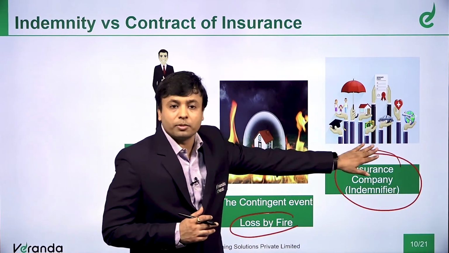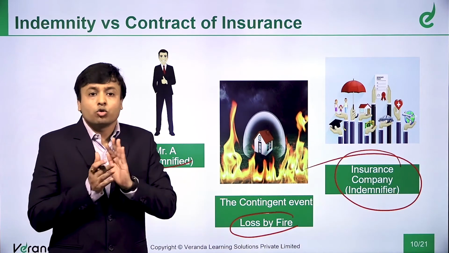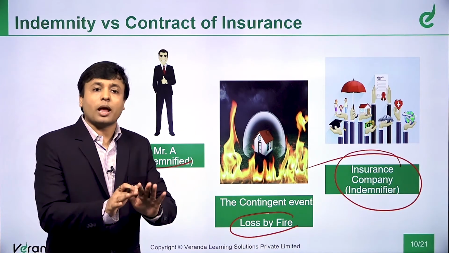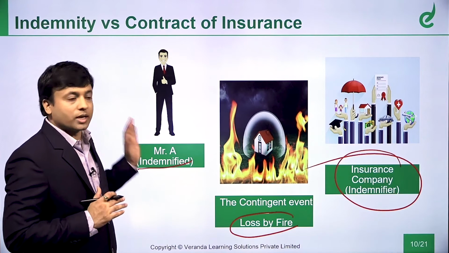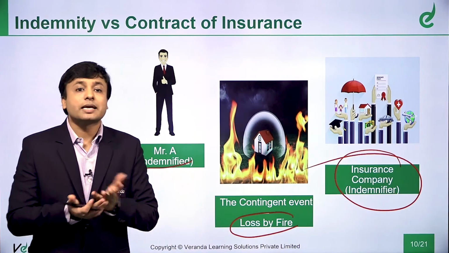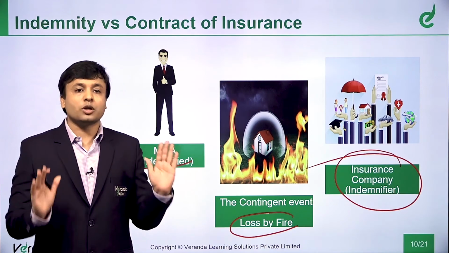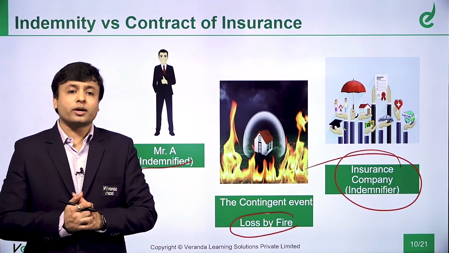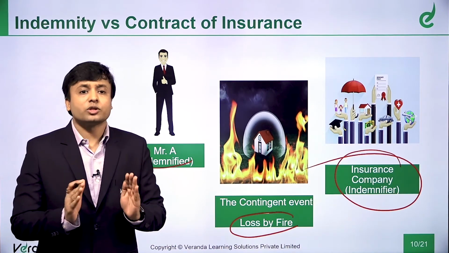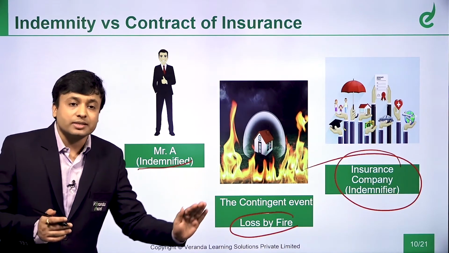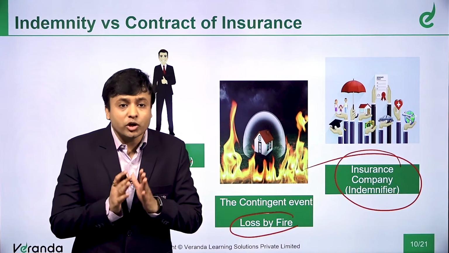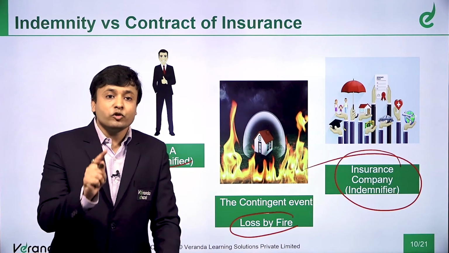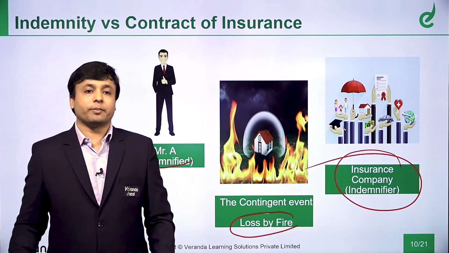This insurance company is saying to Mr. A, boss, tomorrow if there is a fire, there is a contingent event. What is a contingent event? A fire. It may happen, it may not happen. Even in case it happens to Mr. A, then what happens? Insurance company will take care. Will take care means it will save Mr. A from the loss which is caused by fire. So, does it fall into the definition of contract of indemnity? Yes, it falls into the definition of contract of indemnity. So, that is why we said fire insurance, marine insurance is very much a contract of indemnity. But then we said a life insurance does not fall under a contract of indemnity.